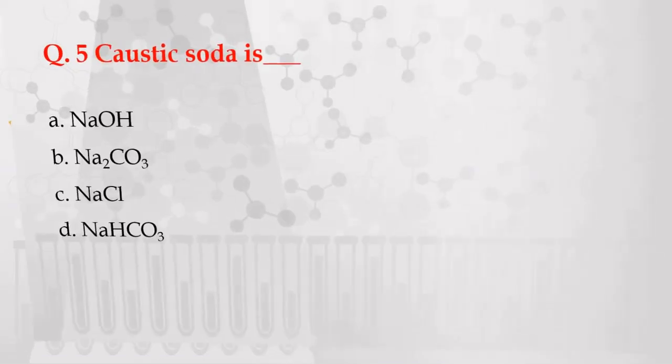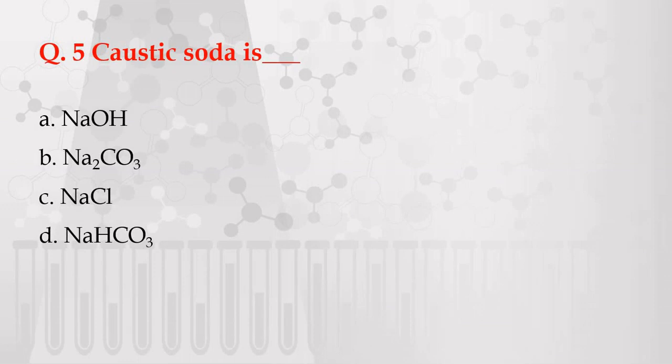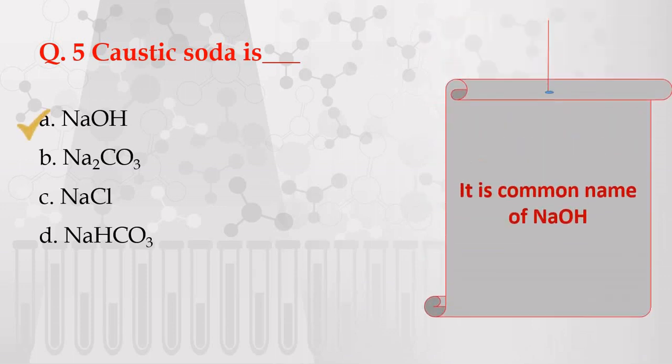Next question. Caustic soda is, the options are given: A. NaOH, B. Na2CO3, C. NaCl, D. NaHCO3. The correct answer is A, NaOH. This is sodium hydroxide and the common name of sodium hydroxide is caustic soda.